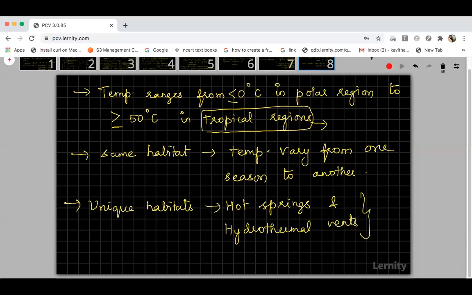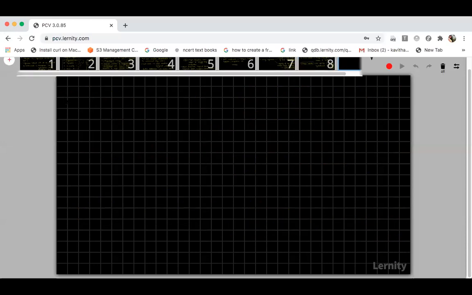Because here the average temperature of these regions exceeds 100 degrees Celsius. So these are all unique habitats where the temperature is at an extreme level. Extreme in the sense that it exceeds 100 degrees Celsius. Examples for those regions are hot springs and hydrothermal vents. Right. Now I will tell you how organisms vary depending upon the temperature.